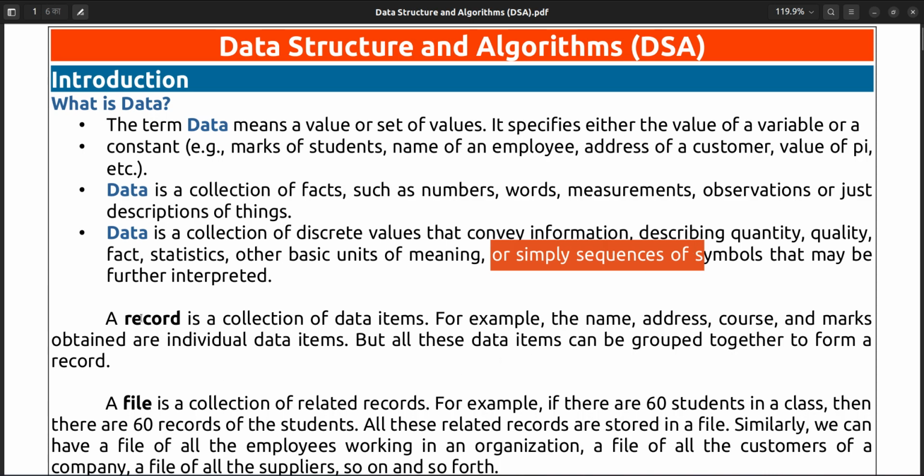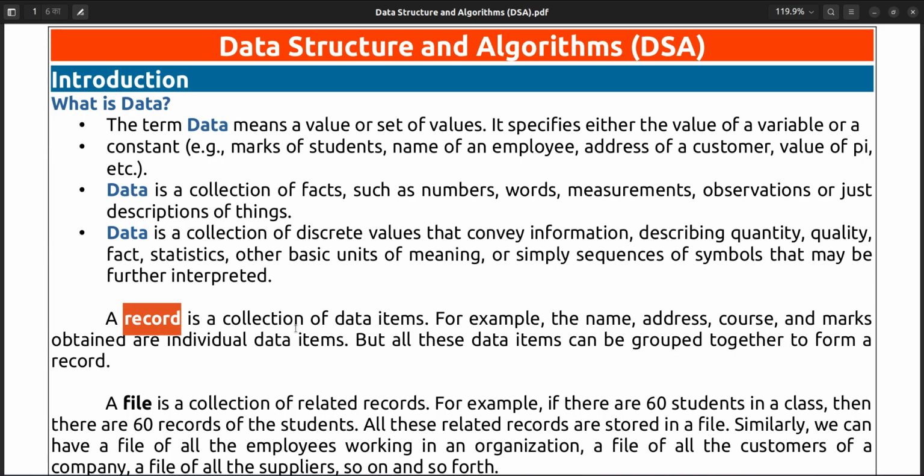The next term is record. What is a record here? A record is a collection of data. That's it. A collection of data is called a record. Data, you understood: a value or a set of values, or a discrete value. And a record is nothing but the collection of data, or data items.